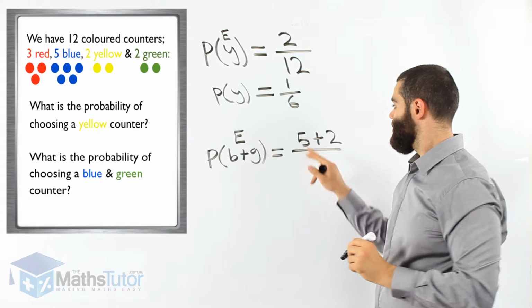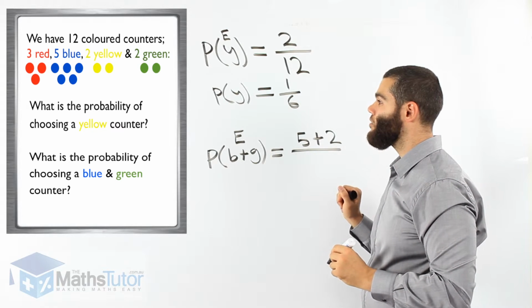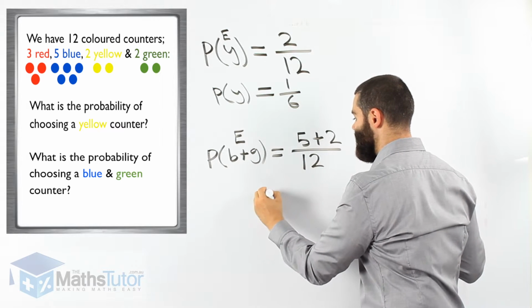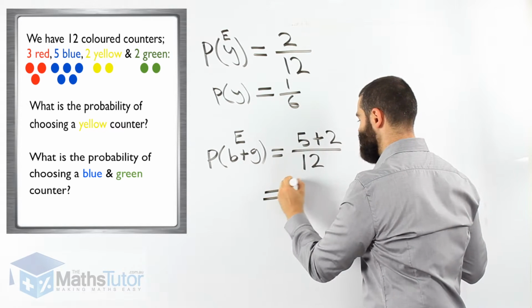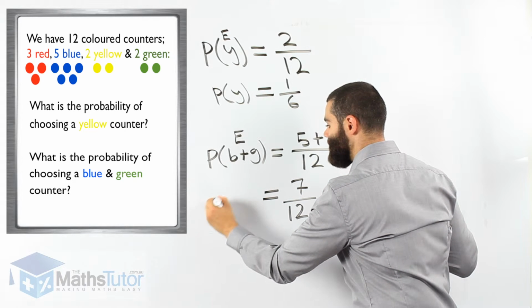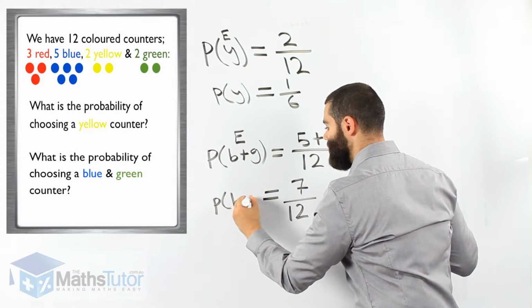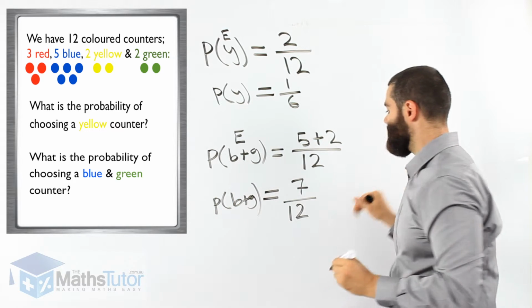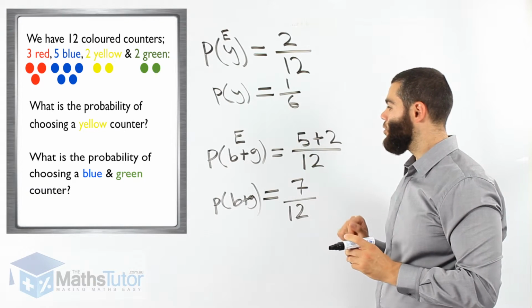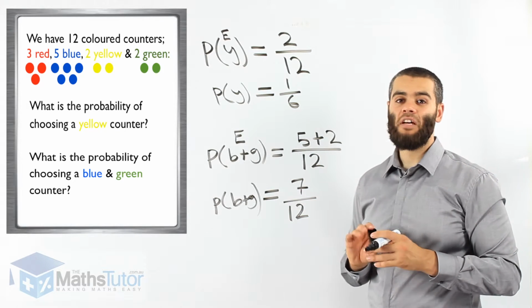So we know 5 blues and 2 greens, out of the total, there are 12 altogether. 7 out of 12. So the probability of choosing a blue and a green is 7 out of 12. This is the probability of choosing blue and a green out of the 12 counters that we have.